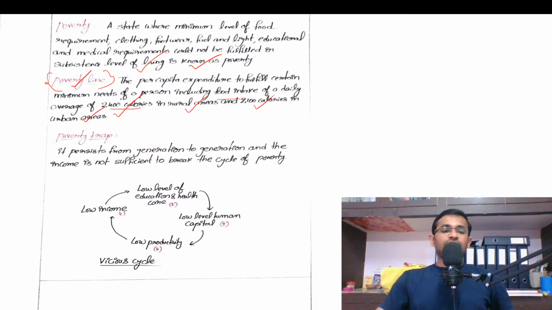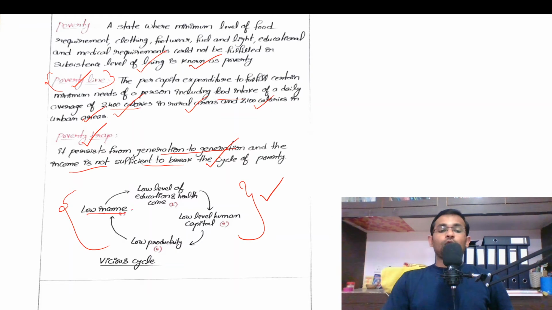Next, what is the meaning of poverty trap? So poverty trap means poverty persists from generation to generation, and the income is not sufficient to break the cycle of poverty. That is called a poverty trap. That means if a person is unable to come out of poverty, then he is under the poverty trap. Okay, so let me explain what are the reasons for the poverty trap.